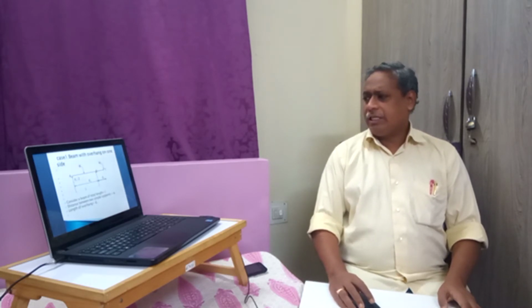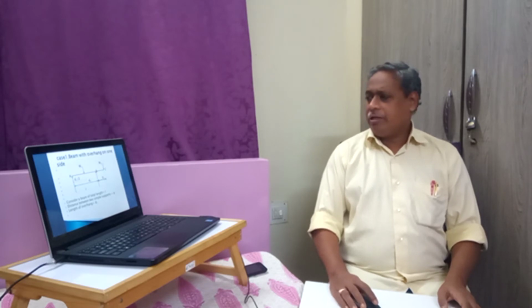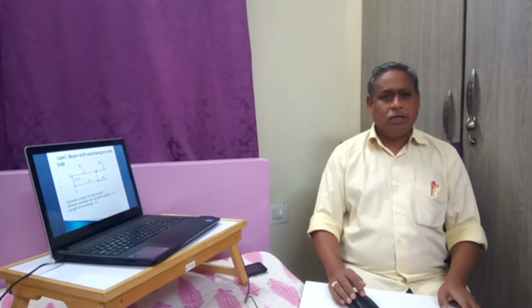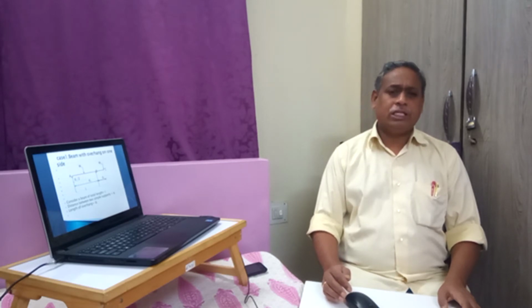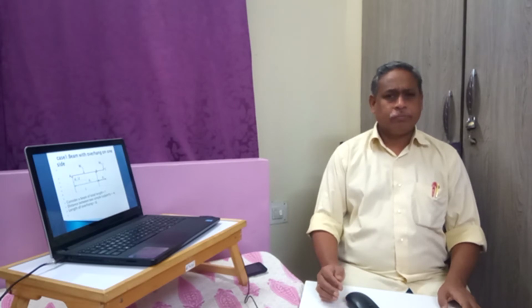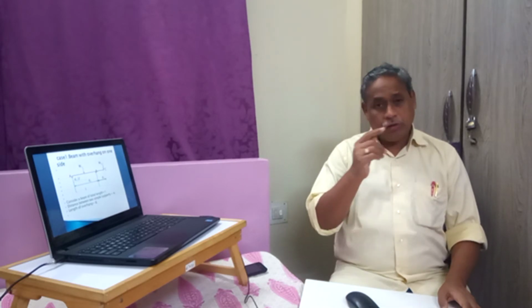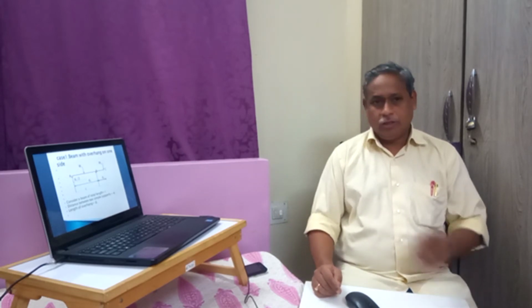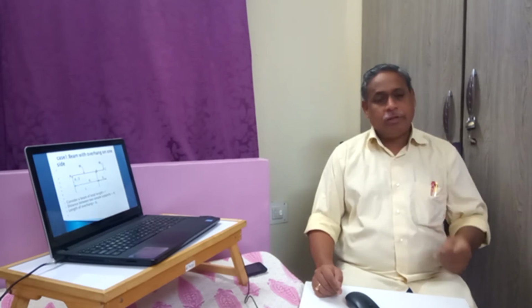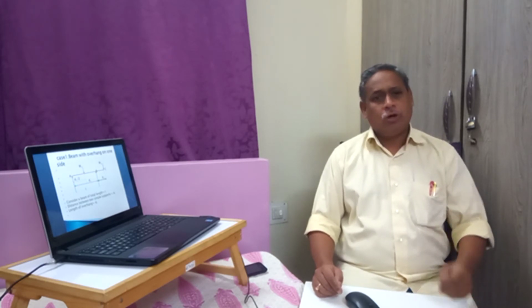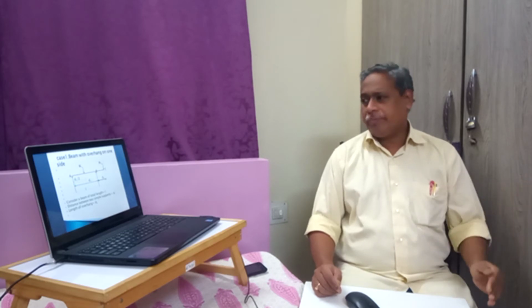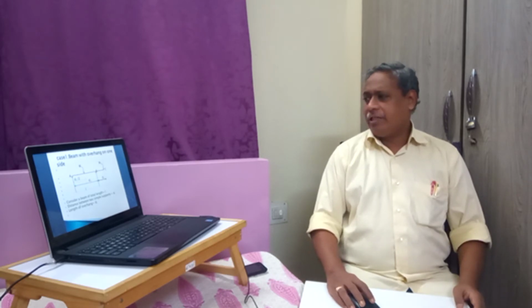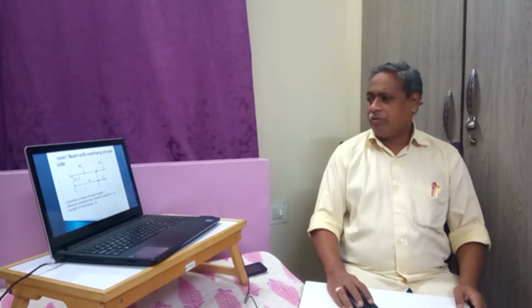So, let us see an overhang beam. I am taking in the first case a beam with overhang on one side. That is, only one side of the beam is overhanging. It is projecting beyond the right support, that is at B. At A the end of the beam is supported, with no projection beyond A. Only at B the beam extends beyond B up to C. Therefore, the total length of the beam is AC.